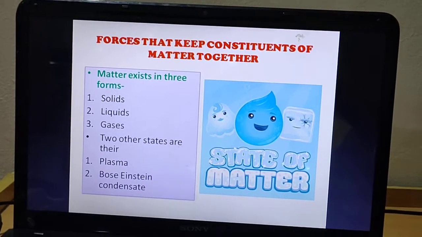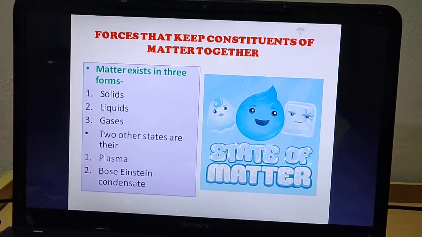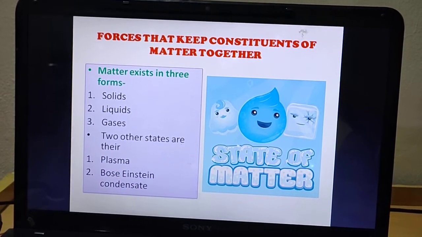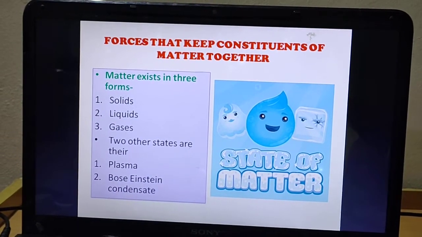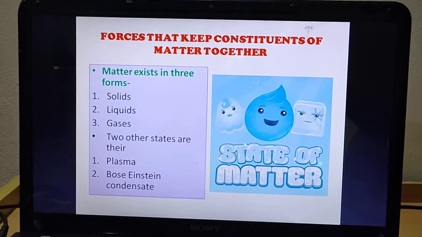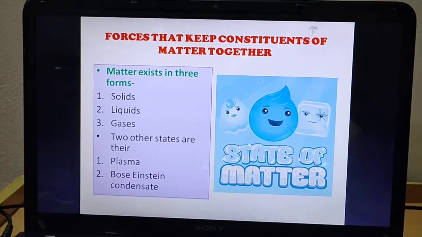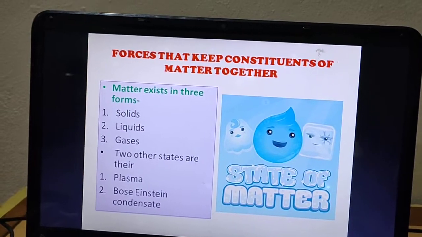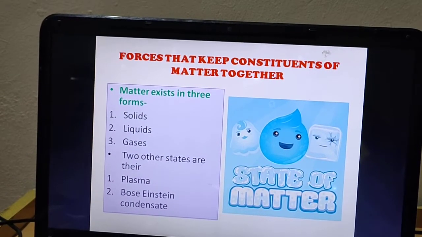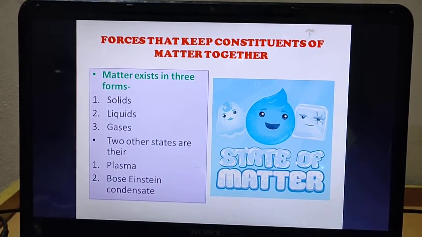Forces that keep constituents of matter together. Now, we discussed matter, how it is formed. Of course, it is formed by the combination of atoms. But to combine these atoms, there are many forces which are acting upon them. We are going to study about those forces.